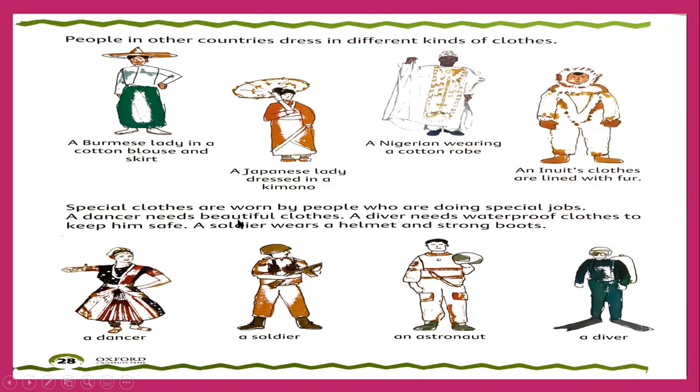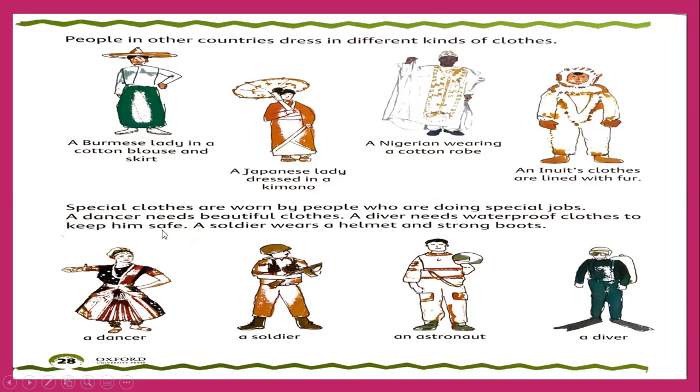A dancer needs beautiful clothes like this because she or he has to perform in front of people. So she wears beautiful clothes to attract the people. Then a soldier, look, mostly soldiers wear this type of dress with the gun, the big boots and the helmet. A diver needs waterproof clothes. He's a diver. Look at his clothes. In all parts of the world, all the divers wear this type of clothes to keep them safe.